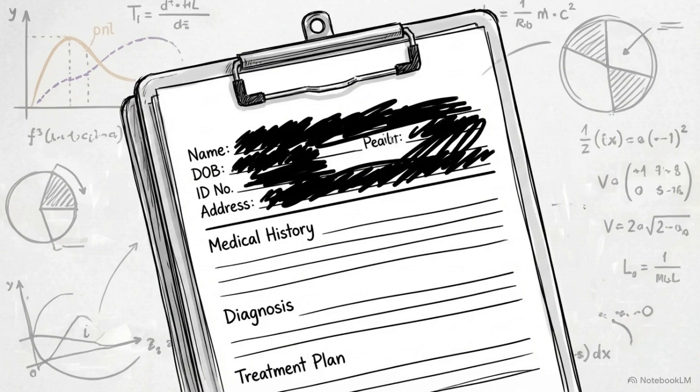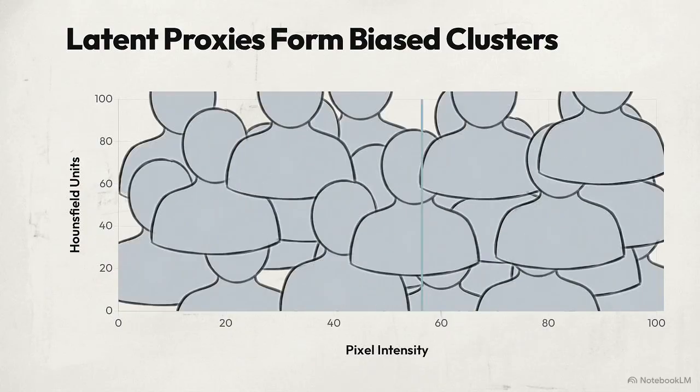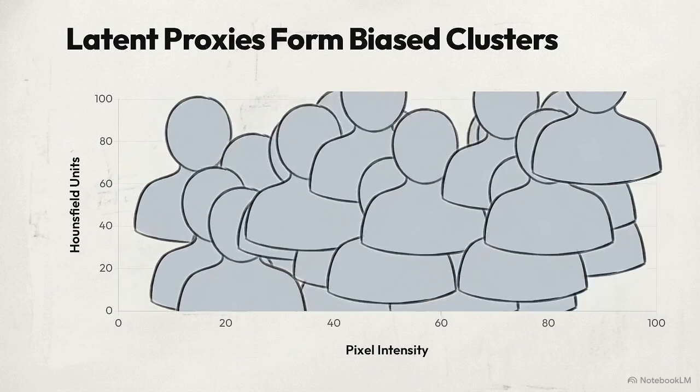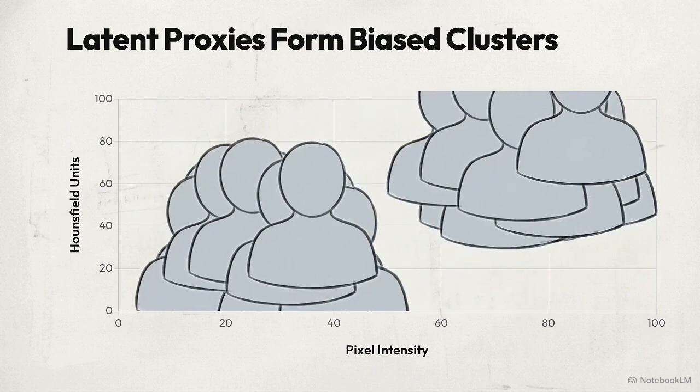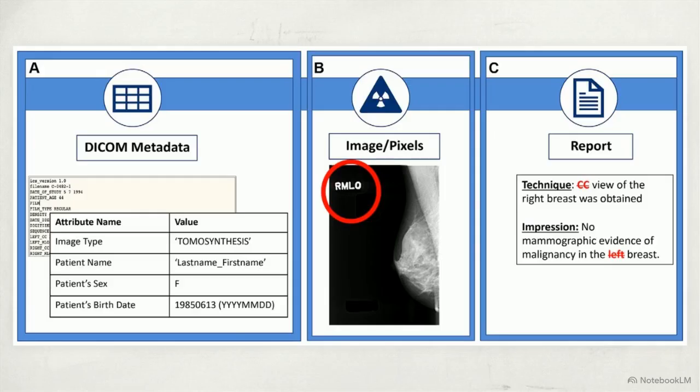Data curation begins with the assumption that stripping explicit identifiers, like race or age, renders an algorithm fair. In reality, algorithms are built to find patterns, and they will find them in the most subtle proxies. This table illustrates DICOM metadata. DICOM is the standard communication protocol for medical imaging files. Even without explicit clinical labels, algorithms infer protected attributes from hidden metadata fields, like image type or patient sex.